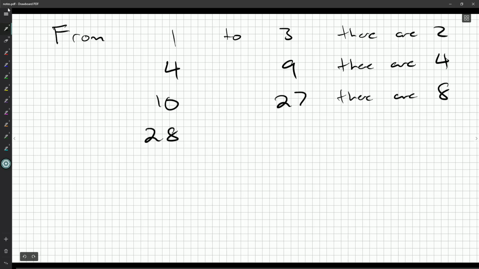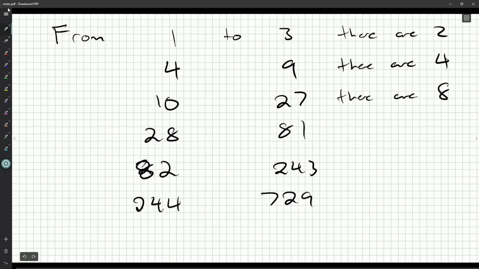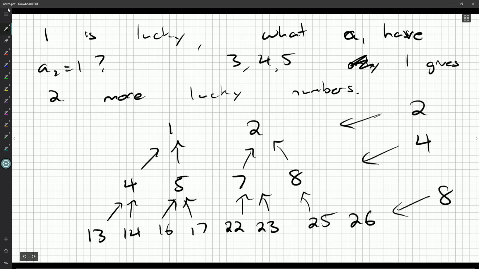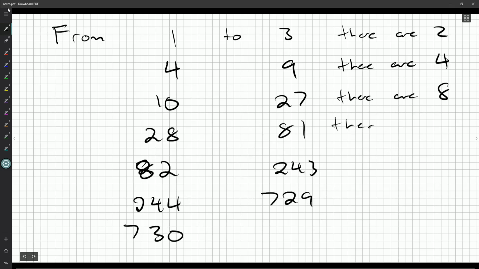From 28 to 81, and then 243, and 729, which for some reason I started writing backwards. Okay. And the reason this works is because until we reach a certain amount, each one of these is always going to give us 2 more numbers. And in fact, you can keep going from 730 to the next power of 3, which is 2187. So we can keep going.